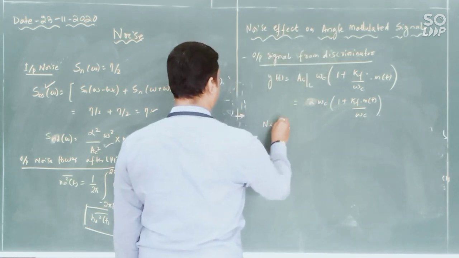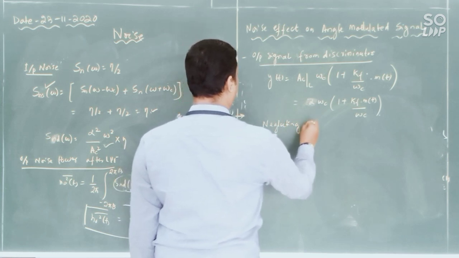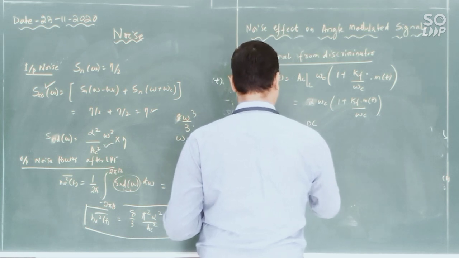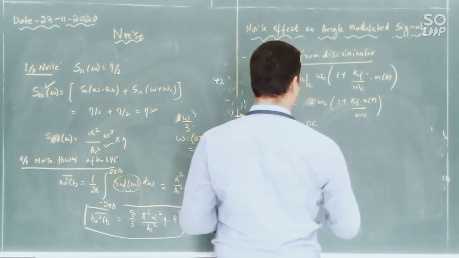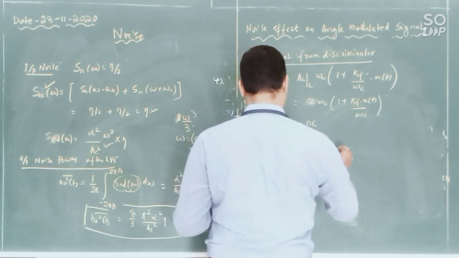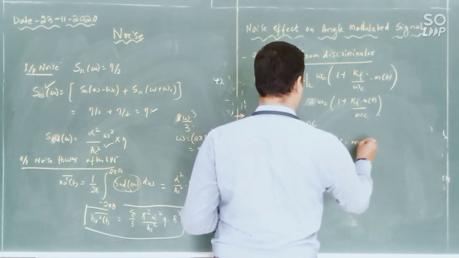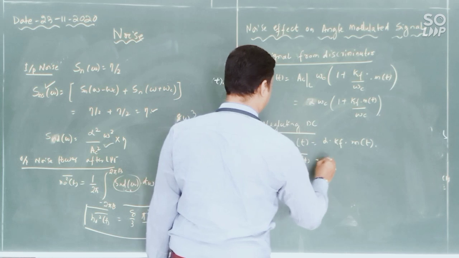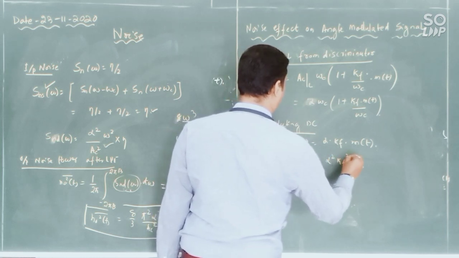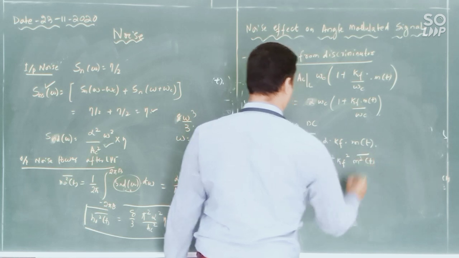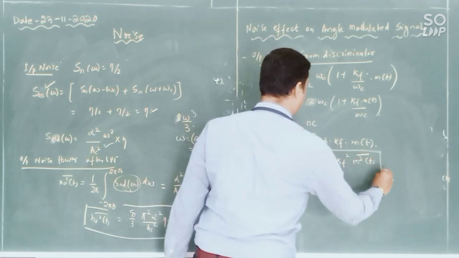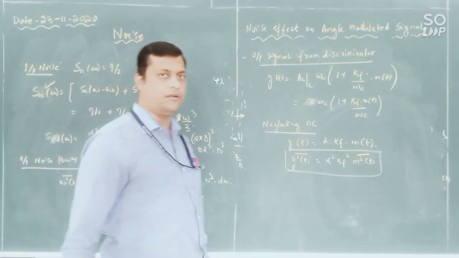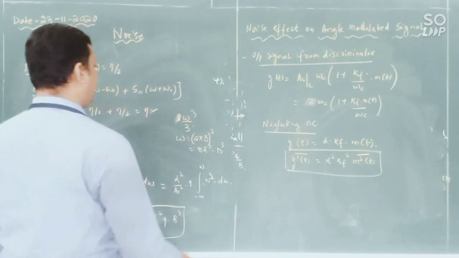Neglecting the DC component, you will get y of t equal to alpha into kf into m of t, and the power available in this is alpha square kf square m square of t whole bar. So this is your output signal power, and this is your output noise power. How do you divide them? You will get your output signal to noise ratio.